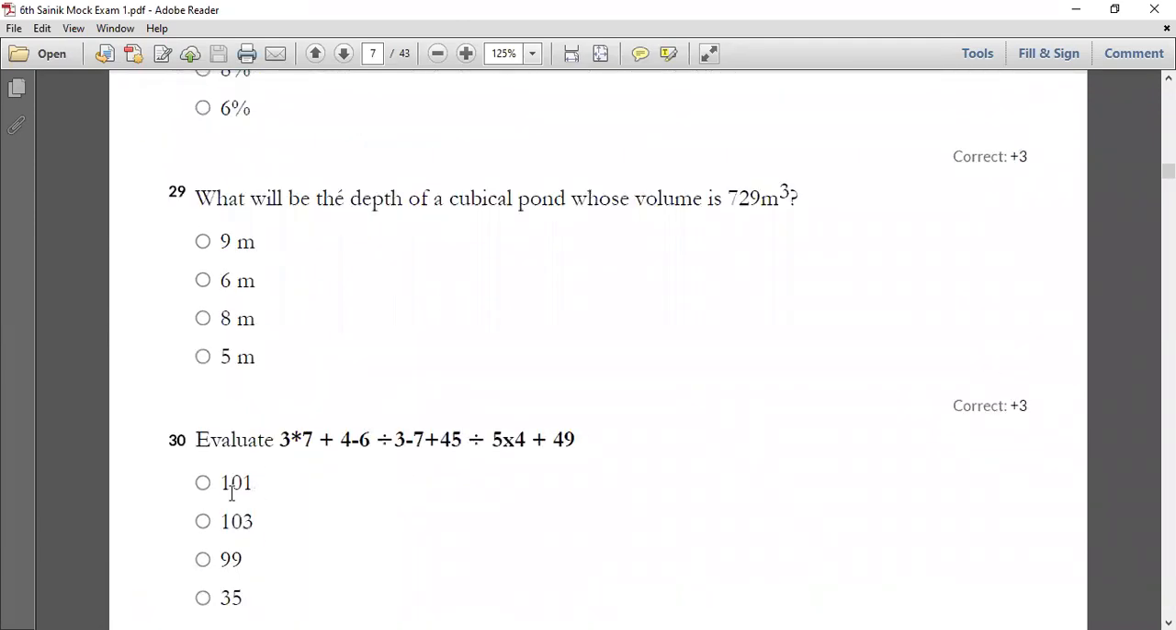Now I'll go with your 29th question. All of you have a look at your 29th question. What will be the depth of a pond whose volume is 729 meter cube? This one you have to find. Options are given where we have to find the depth. So let's go with the solution. Depth of a cubical pond is equal to the cube root of 729 meter cube, which is equal to 9 meter. So 9 into 9 into 9 will give you 729. So I can tell my option A is the correct answer.